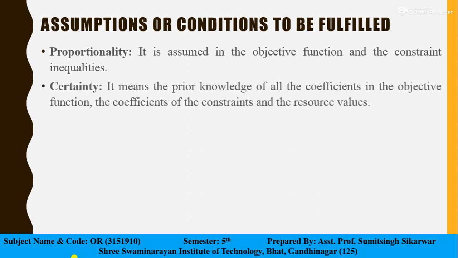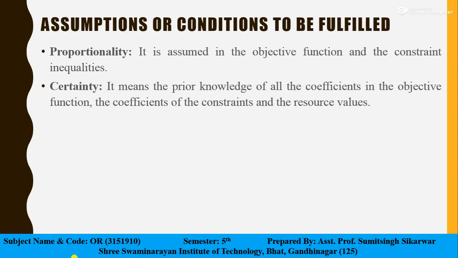Next is certainty. Certainty means the prior knowledge of all the coefficients in the objective function, the coefficients of the constraints and the resource values. The LP model operates only under conditions of certainty. That means it must be certain.